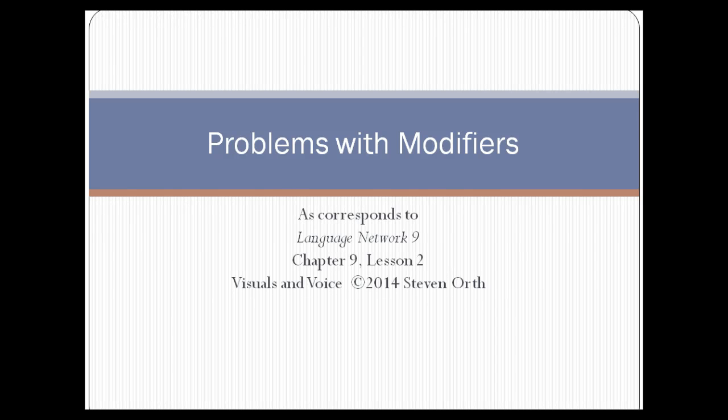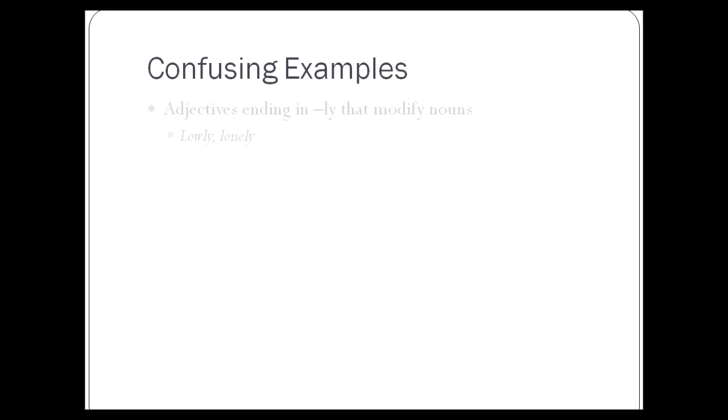Continuing on with adjectives and adverbs, looking at problems with modifiers. Some confusing examples. Be aware that just because a word ends in ly doesn't make it automatically an adverb. There are the occasional adjectives where it ends in ly and they still modify nouns. For example, lowly and lonely. Again, there aren't many examples of this, but if you look at what they describe, you're going to draw an arrow to a noun or a pronoun, not necessarily to a verb or an adjective or another adverb.